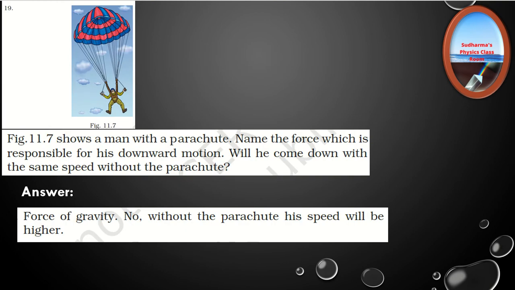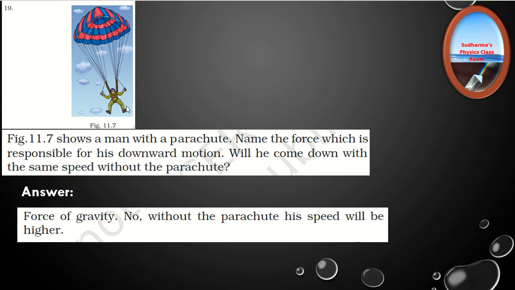Next question, look at the figure. The figure shows a man with a parachute. Name the force which is responsible for his downward motion. Will he come down with the same speed without the parachute? So this person is coming down with the parachute. What is the force which is responsible for his downward motion? There is no doubt, all of you know the answer, it's the force of gravity.